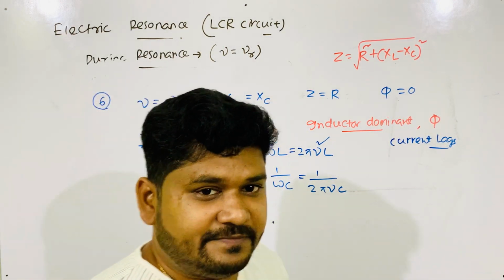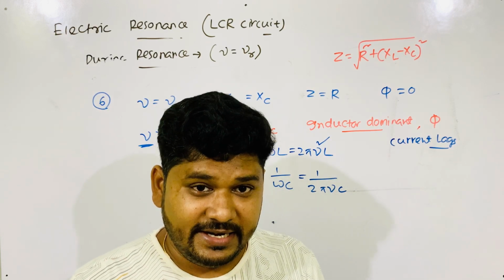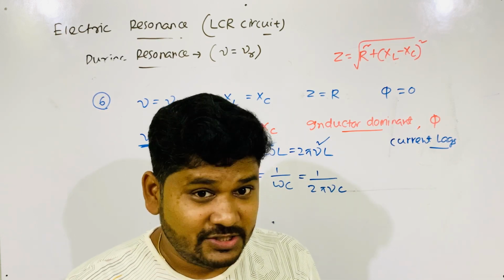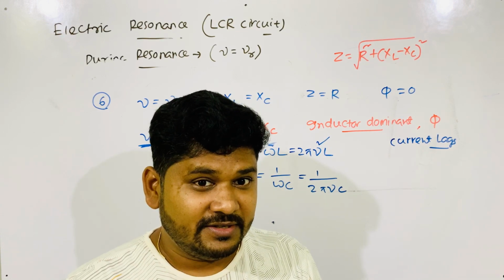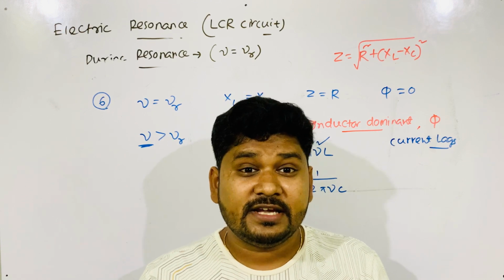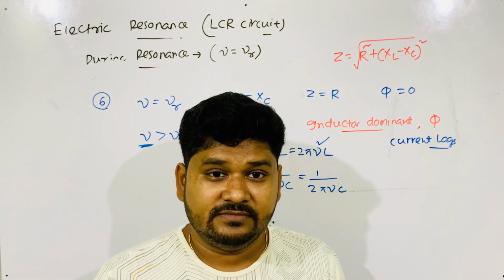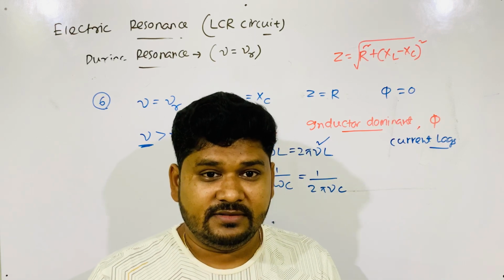Does current lag EMF by phase difference 90 degree, pi by 2? No. Current lags EMF by pi by 2 only when the circuit is pure inductive, meaning only inductor is connected.